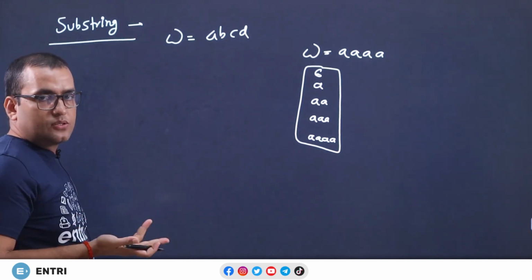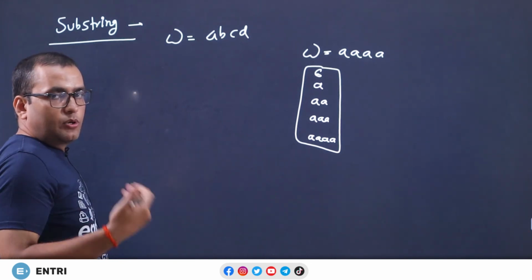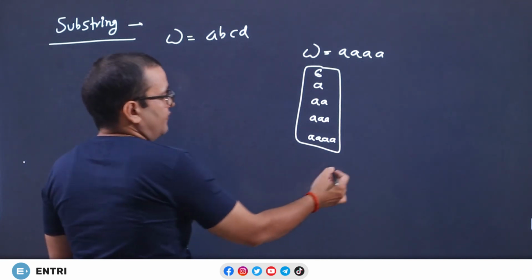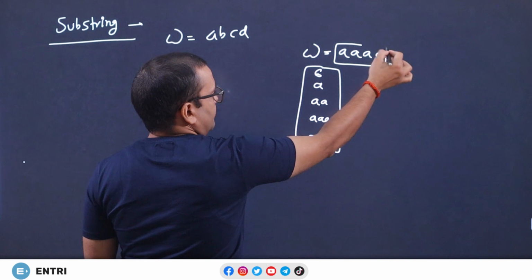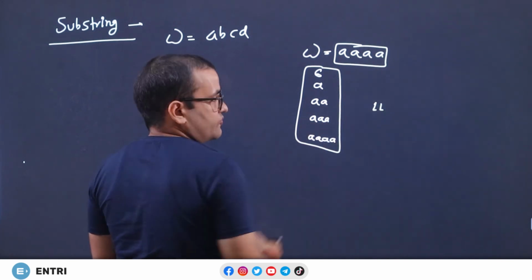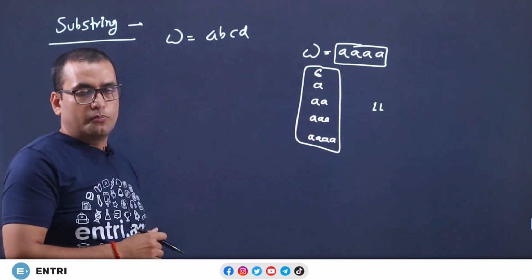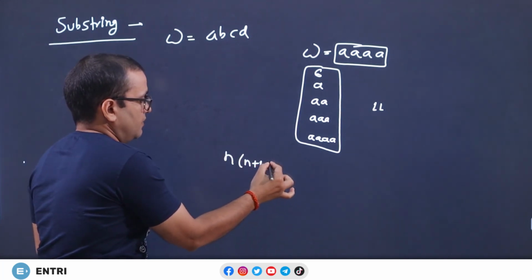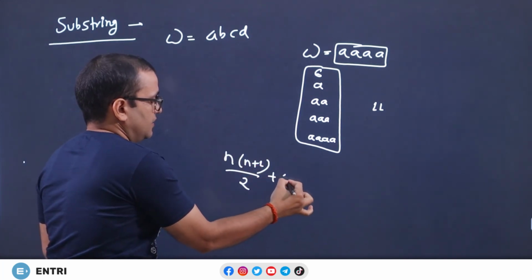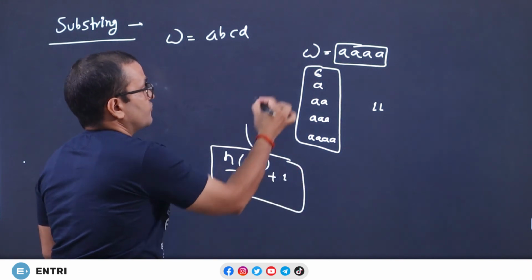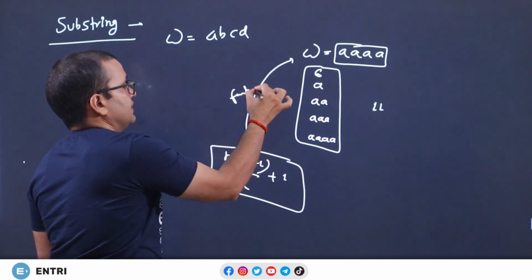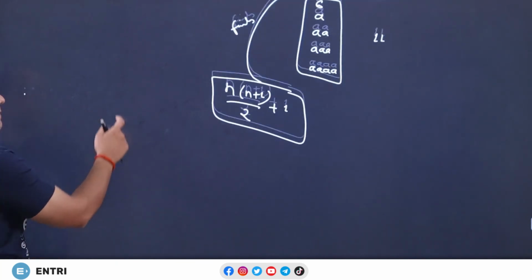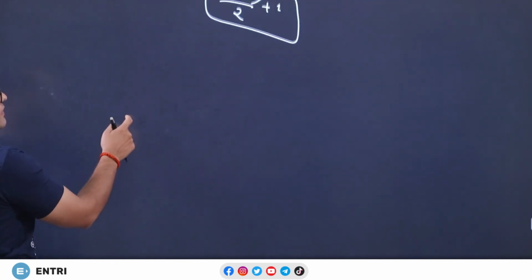You can't write a sixth one because we don't have a sixth possibility. These are the only substrings possible, and the formula says if you have 4 symbols, then there should be 11 substrings, but we have only 5. There is no possibility for 6. So the formula n into n plus 1 by 2 plus 1 fails on this string. It simply fails, and why it fails, I will tell you the reason.